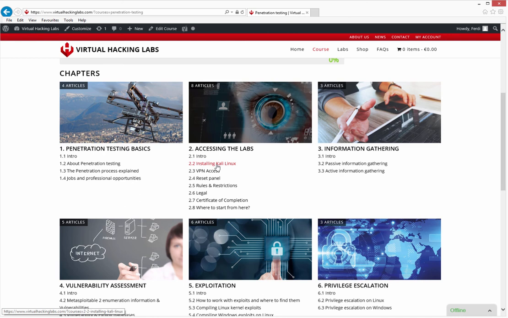You just need to download it, open the virtual machine, run it, and you can access the virtual hacking labs. So there's no installation required except the virtual machine itself and the virtual machine player software. VMware provides free software to run this VM. We'll be covering everything in this chapter, installing Kali Linux and VPN access. The VPN access chapter shows you how to access the lab network. We also have a video on how to access a lab network from multiple